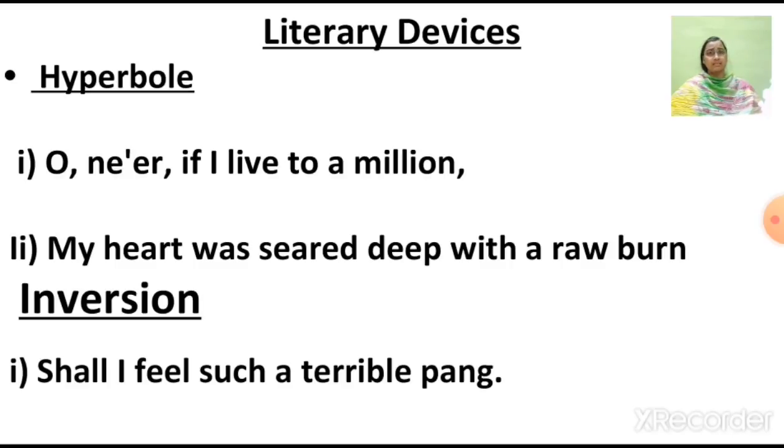Like in this statement, "Shall I feel such a terrible pang?" Here it is not in the correct prose order. So the correct prose order will be "I shall never feel such a terrible pang."